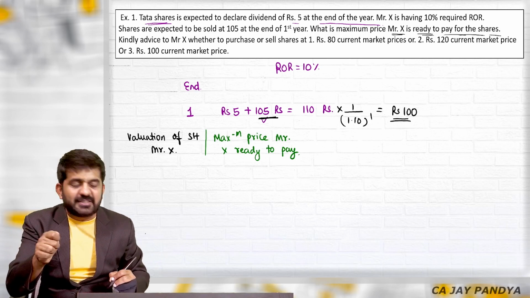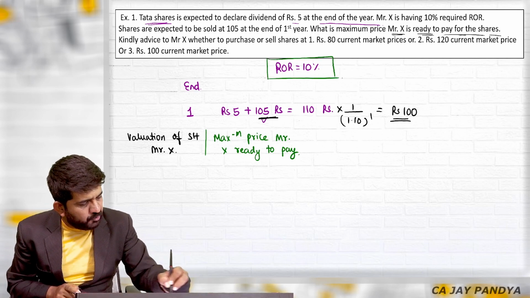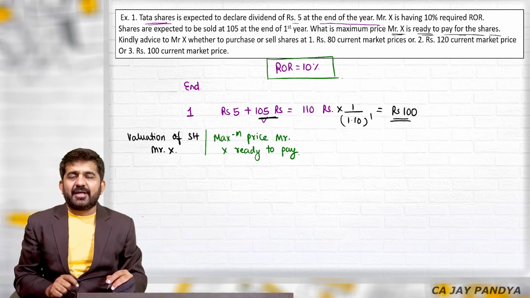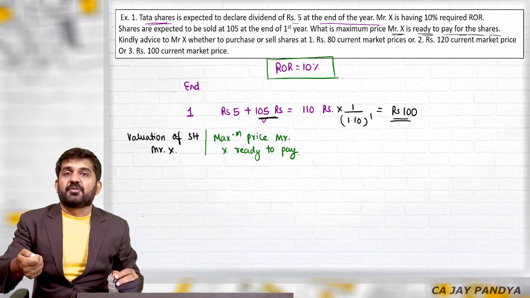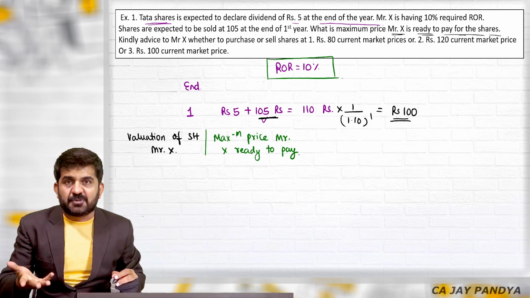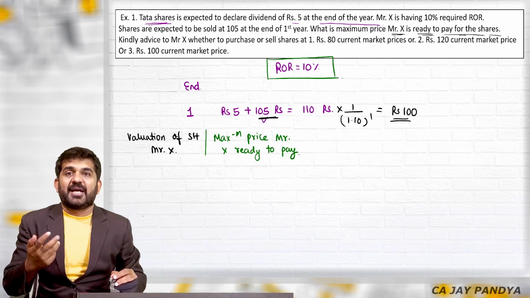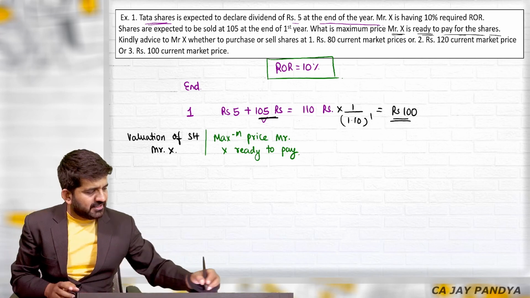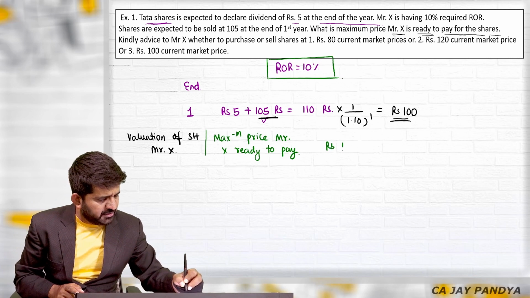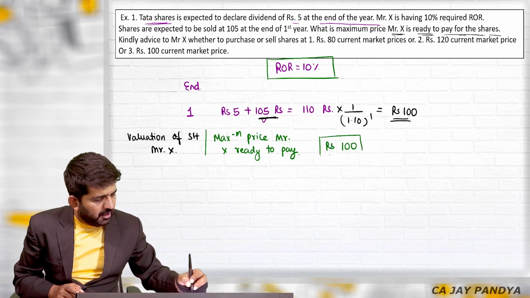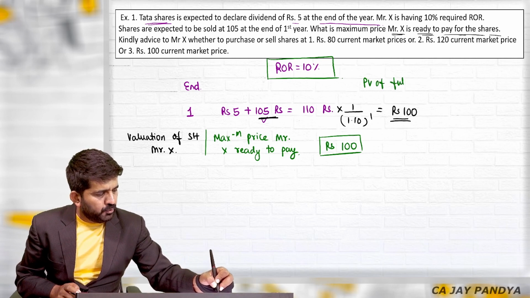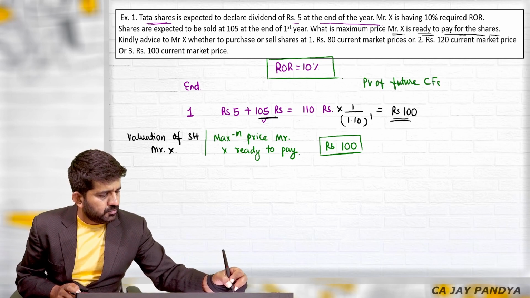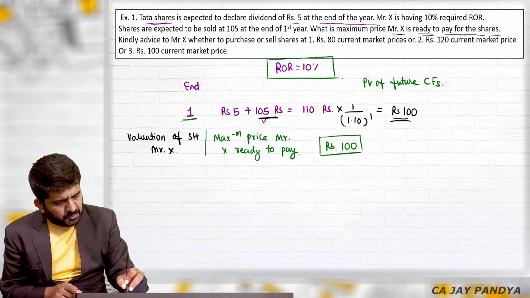Why only Mr. X? Because we have taken the discount rate of Mr. X, right? So the question can be framed in both manners. What is the value of the share? What is the valuation as per finance? What is the maximum price X is ready to pay? The concept is the same, which is rupees 100. How to find out rupees 100? Present value of future cash flows. Here the cash flow is only of 1 year.